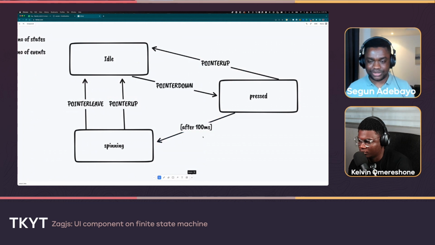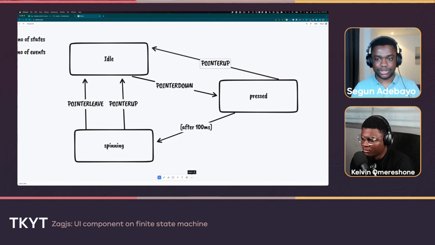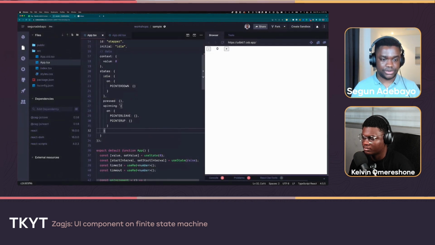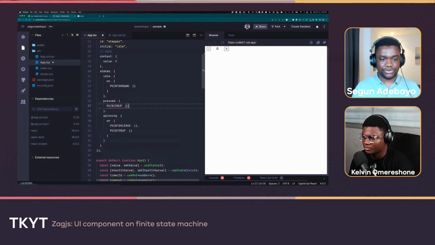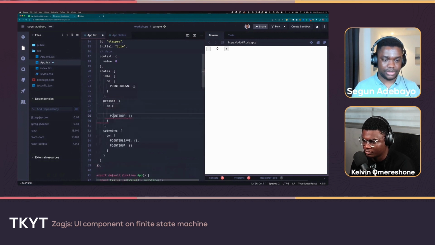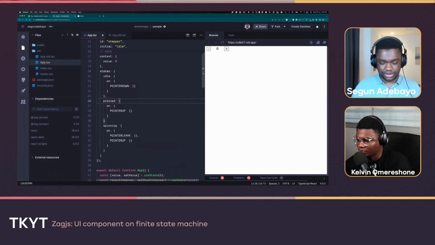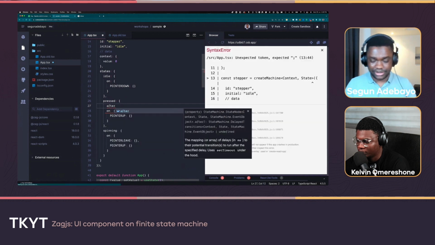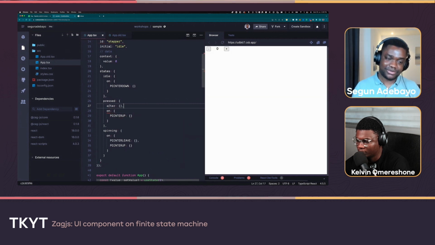And then there's another one which is not exactly an event. It's like some timer activity, which is after 100 milliseconds. How do we model timers in a state machine? I'll show you how easy that is. We're going to copy out the pointer up first. In the press state, you do on key, and then pointer up. But then what about the timer, the after 100 milliseconds part? Every state in this state machine has a key called after. Basically, it's quite literally after. And then we're going to figure out what goes in there as well.